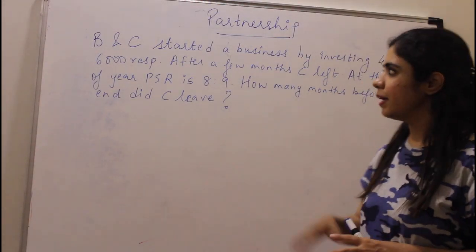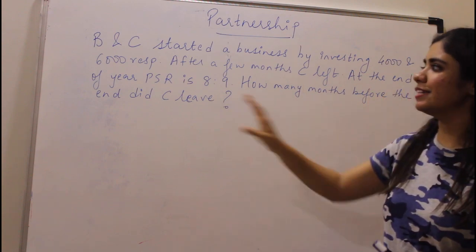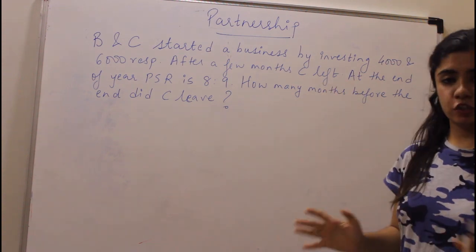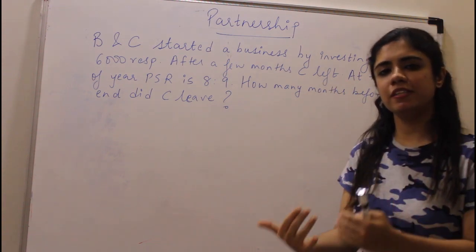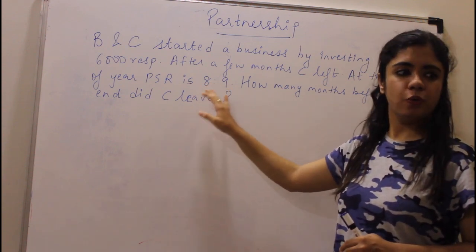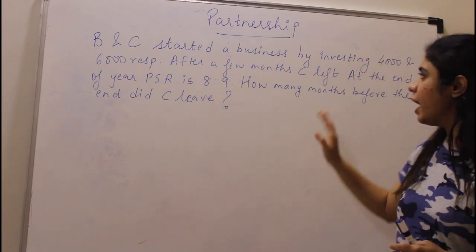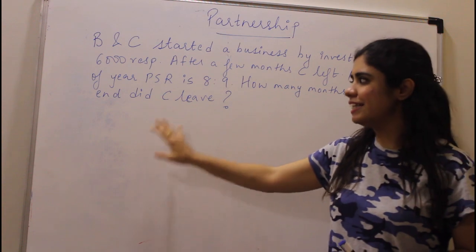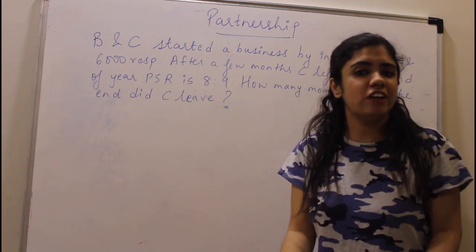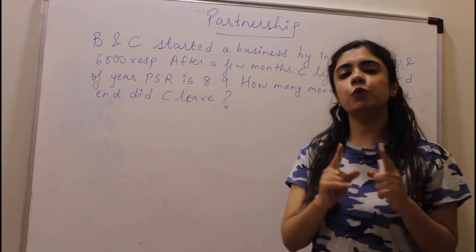What does it say? B and C started a business by investing 4,000 and 6,000 respectively. After a few months, C left. So they started together, but after a few months, C leaves. At the end of the year, the profit sharing ratio is 8:9. So the profit gets divided in the ratio 8:9. How many months before the end did C leave? So they are not asking you how long C was there. They are asking you how many months prior to the end of the year C left.